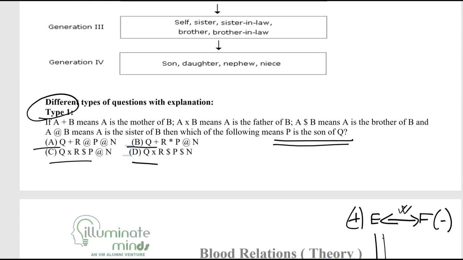I don't know which option is the correct one, so I will go with Q plus R, type 1 category. So Q plus R, what does that mean? Q is mother of R. So we will make the diagram together. Q is mother of R, so Q gets a minus sign. R at the rate P means R is sister of P, so here a minus sign goes on R. P at the rate N, so here a minus sign goes with P. Correct?